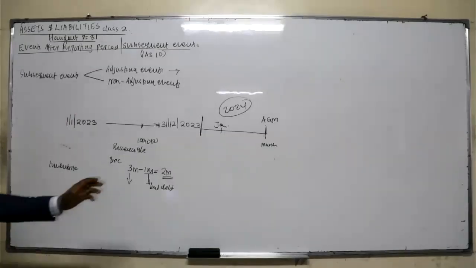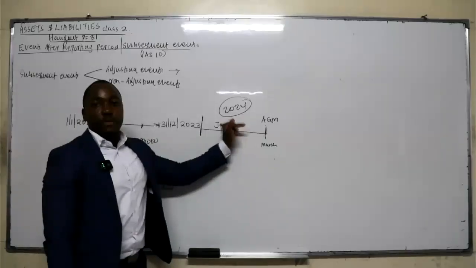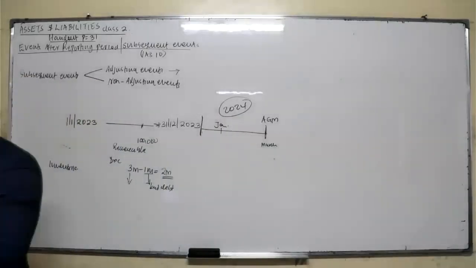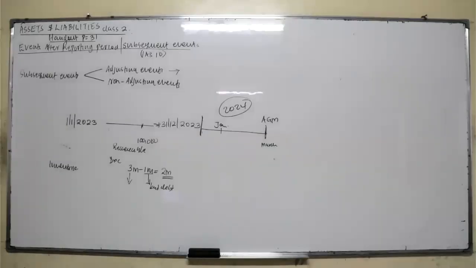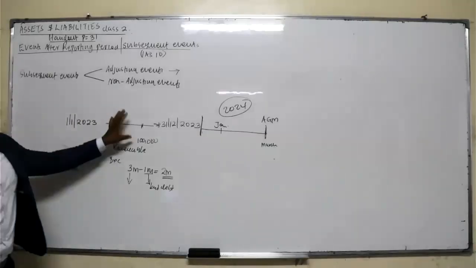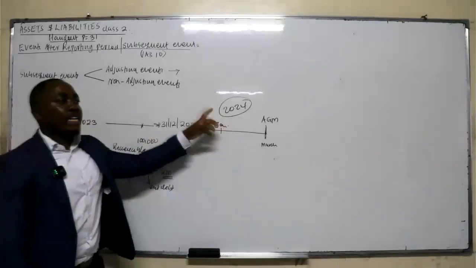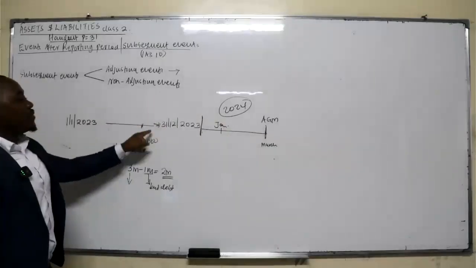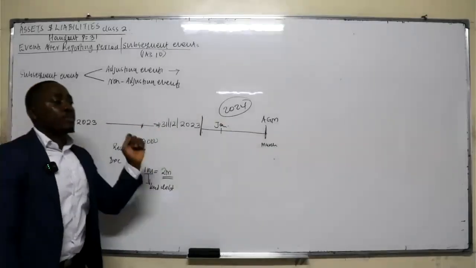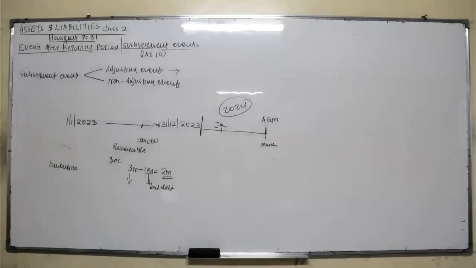The judge confirms the case in 2024. But the question is, this case relates to which financial year? 2023. So in case there's a verdict, that means the financial statement for financial year 2023 will need to be adjusted. So those are examples of adjusting events.